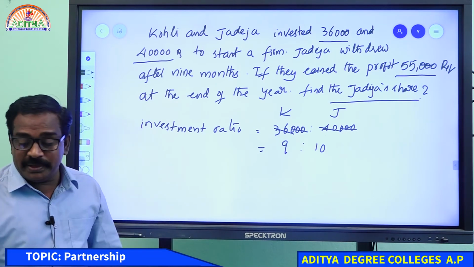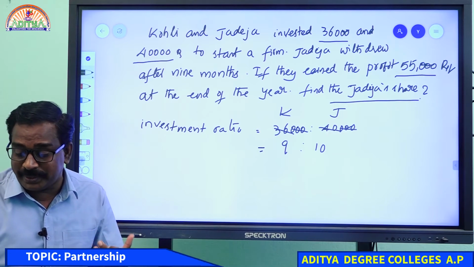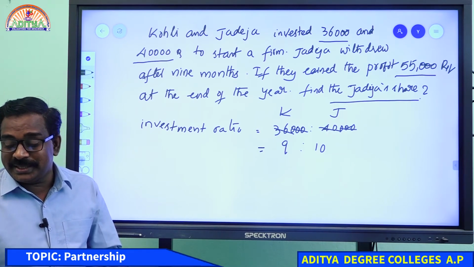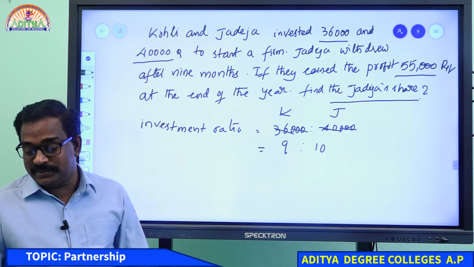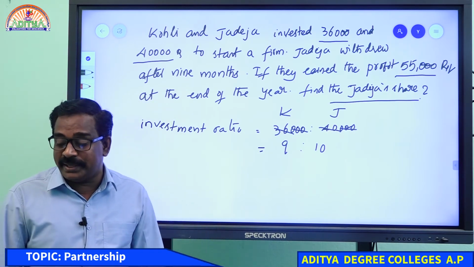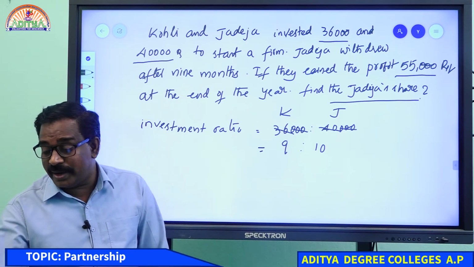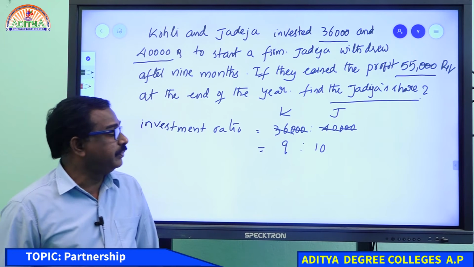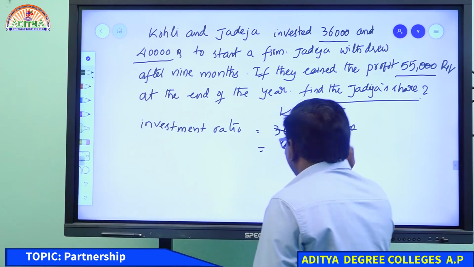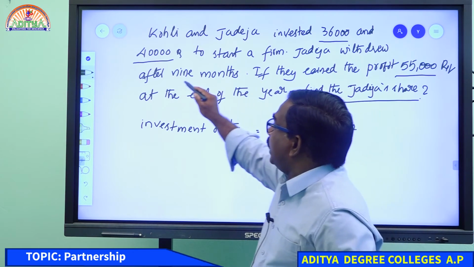After getting the investment ratio, your thought should be on the time period. What is the time period between the members? Did they continue for 1 year? Or is there any middle drop? Or did somebody leave the business? You need to find that out. Now, Jadeja withdrew after 9 months.